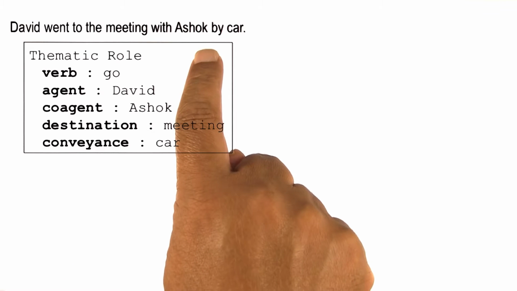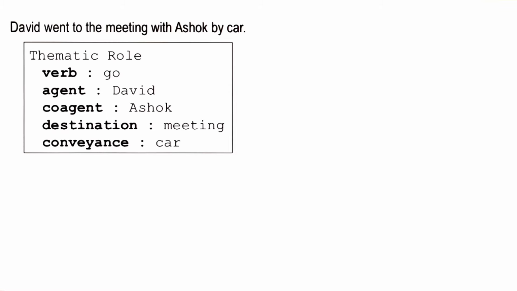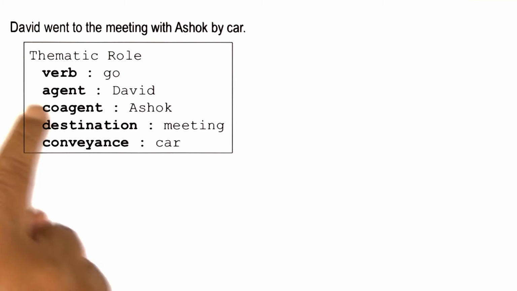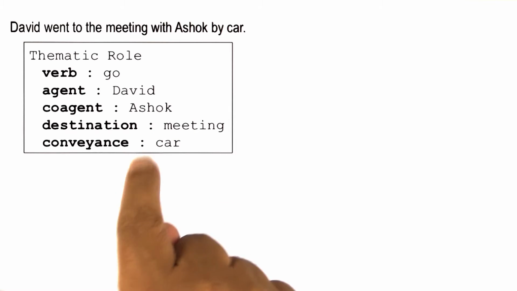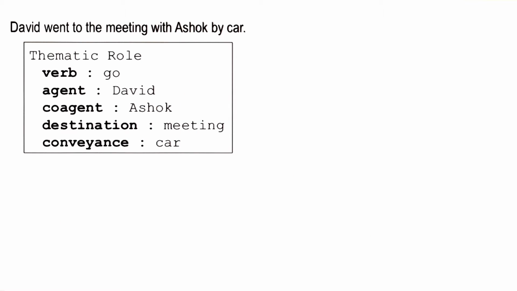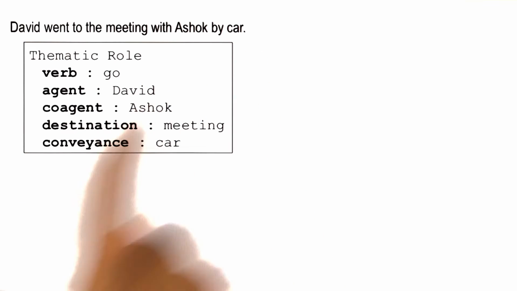Let us use the assignment of car as the conveyance to illustrate how these different words get assigned to different categories, different slots in this frame. Now we know that car was a conveyance because of the role that this preposition by plays here. That is, an intelligence agent might make use of the structure of the sentence to make sense of the story.